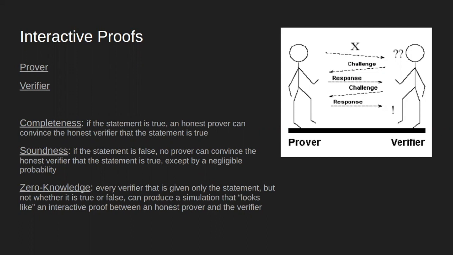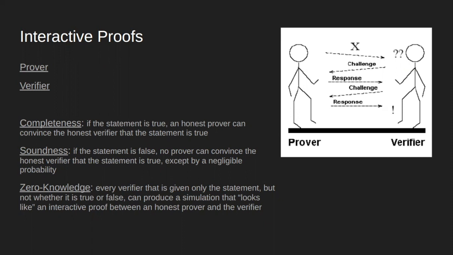In interactive proofs, there are two conditions that need to be met, which are that they must be complete and they must be sound. If the proof is complete, then if the statement is true, an honest prover can convince the honest verifier that the statement is true. I think this should make a lot of sense, just taking it at face value. A prover can prove that it's true if it's true. So now for our second condition, that it is sound.